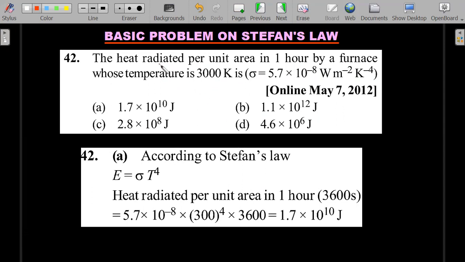Heat radiated per unit area in 1 hour. So this is called emissive power. The emissive power is sigma into T power 4. Emissive power is watt per meter square. It's an intensity. Emissive power is an intensity. And 1 hour you should convert to 3600 seconds and then you should be able to write this. The answer is in joules. Let's move forward.